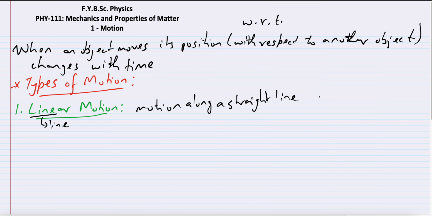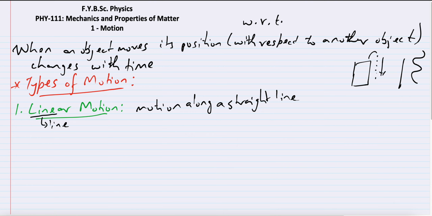What are some examples? Whenever a car is traveling on a straight road, that is linear motion. If you go on top of a building and drop a stone, the stone will fall in linear motion unless you throw it in a curve. If you just drop it from your hand, it will be linear motion. Suppose the motion is curved or zigzag or crooked, this is called non-linear motion. So linear motion and another kind of motion is non-linear motion.